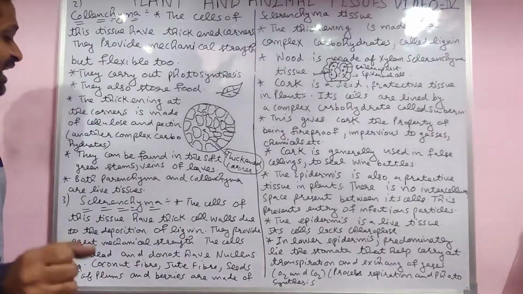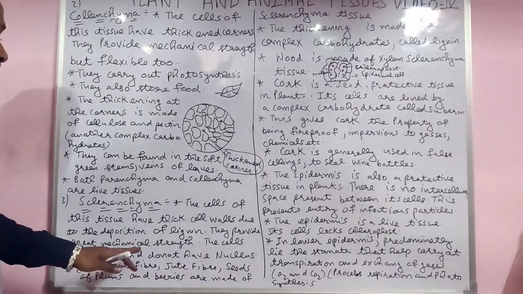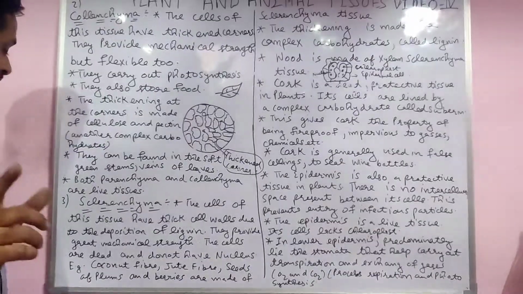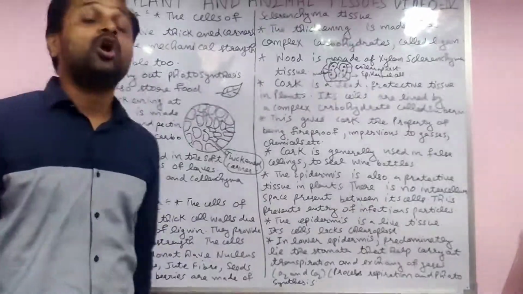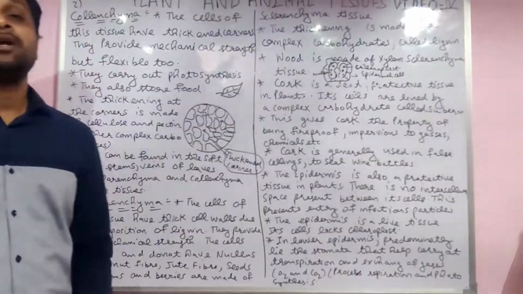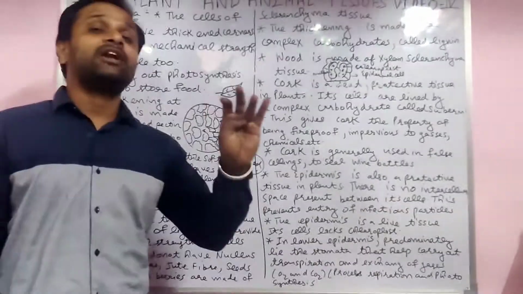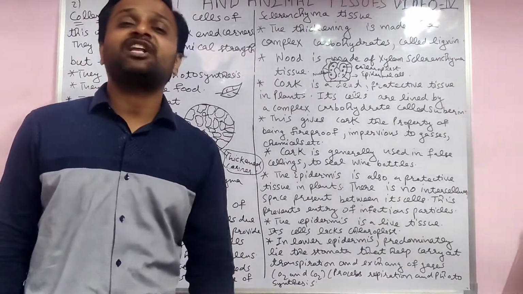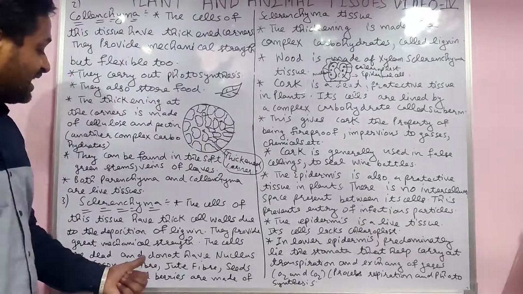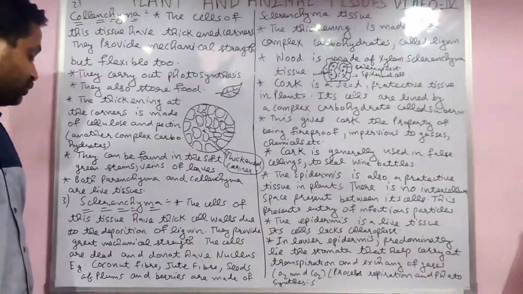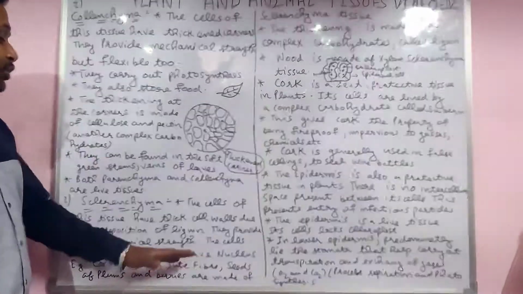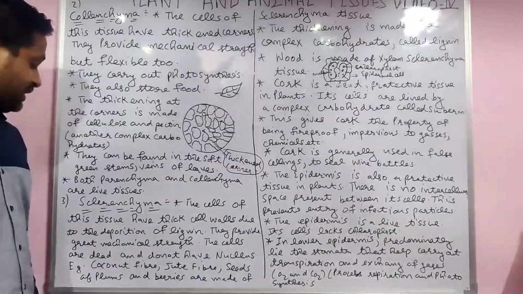They provide great mechanical strength, and the cells of the sclerenchyma are dead and do not have a nucleus. Actually, the collenchyma and the parenchyma are made from living tissue only. But only the sclerenchyma is made from dead cells, students. Keep in mind, they do not have a nucleus.